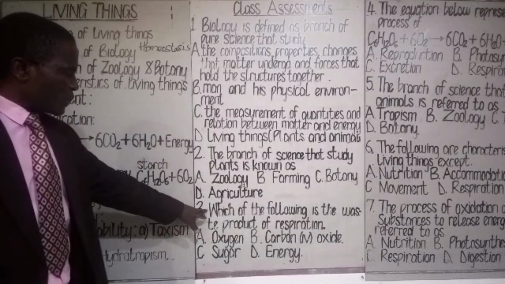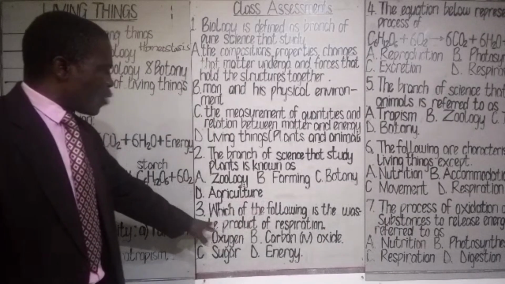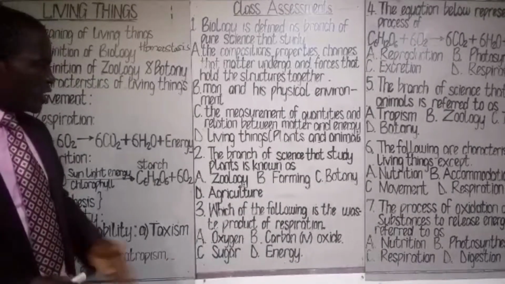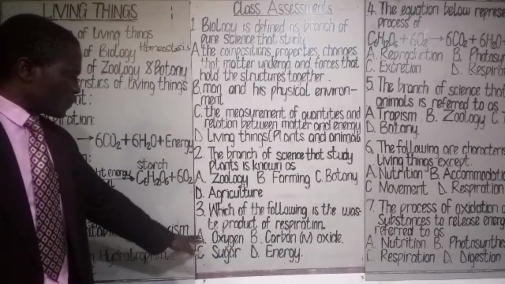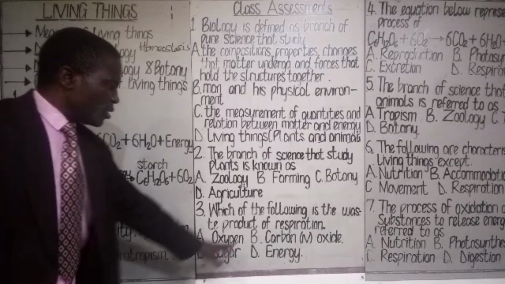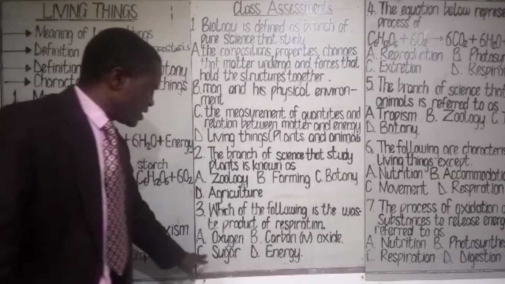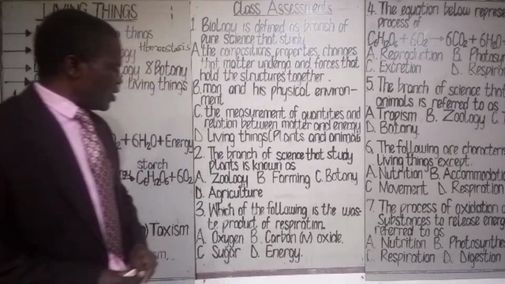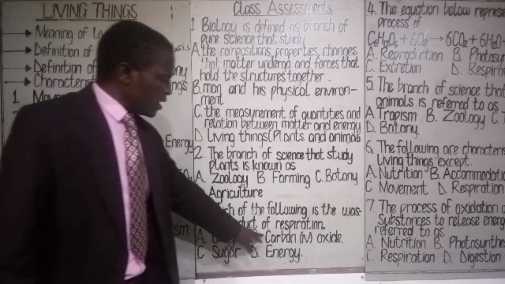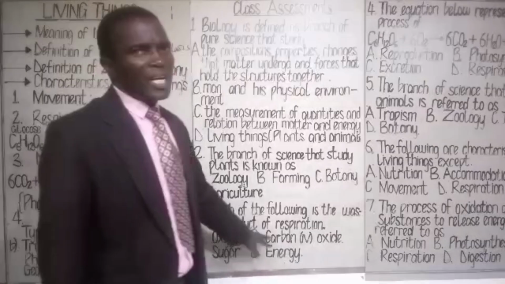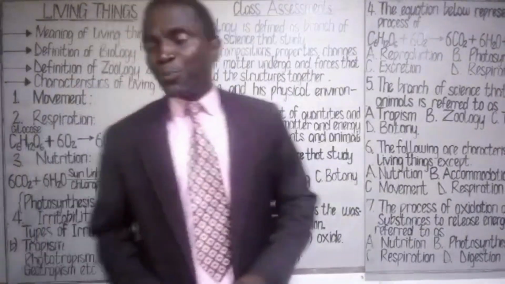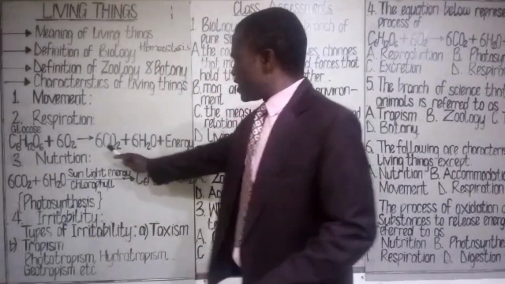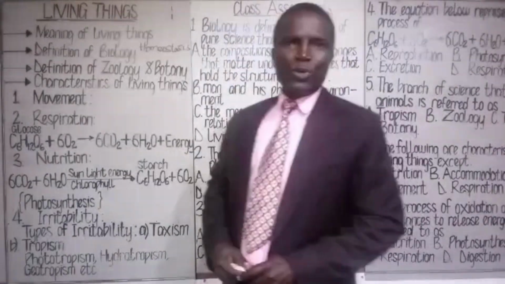Class assessment 3. Which of the following is the waste product of respiration? A. Oxygen. B. Carbon dioxide. C. Sugar. D. Energy. The most appropriate option here is carbon dioxide. Carbon dioxide is the waste product of respiration.